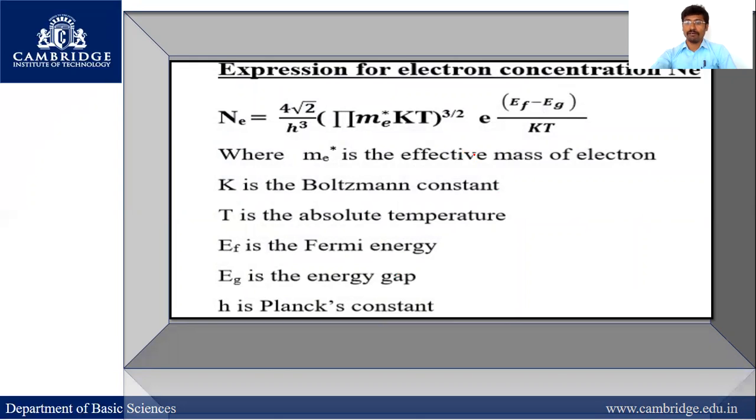Now, expression for electron concentration. e is the electron and n is the electron concentration. Here we directly consider the equation. Ne equals 4 root 2 upon h cube, pi me star kT to the power 3 by 2, e power (Ef minus Eg) by kT. Here m star is the effective mass of an electron, k is the Boltzmann's constant, T is the absolute temperature, Ef is the Fermi energy, Eg is the energy gap and h is the Planck's constant.